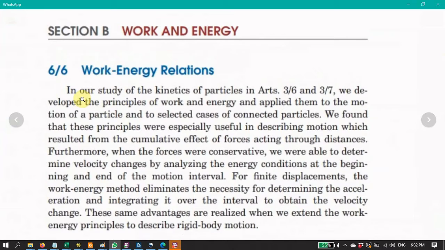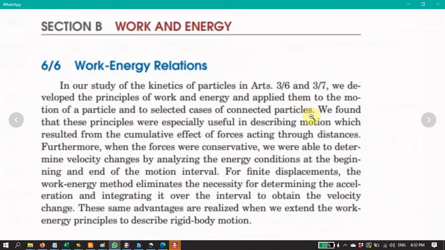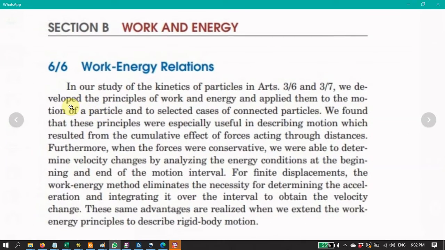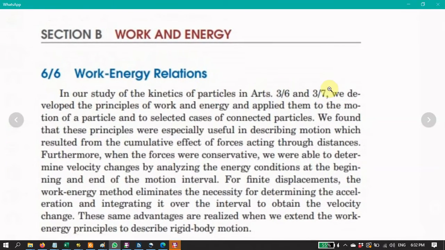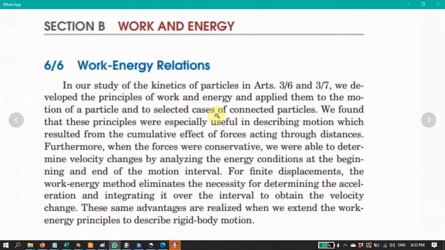So the first part tells you the idea. Sometimes they tell you about the prerequisite when you consider this topic. The prerequisite here is that you have to learn about kinetics of particles in chapter 3, and in that chapter the author developed the principle of work.